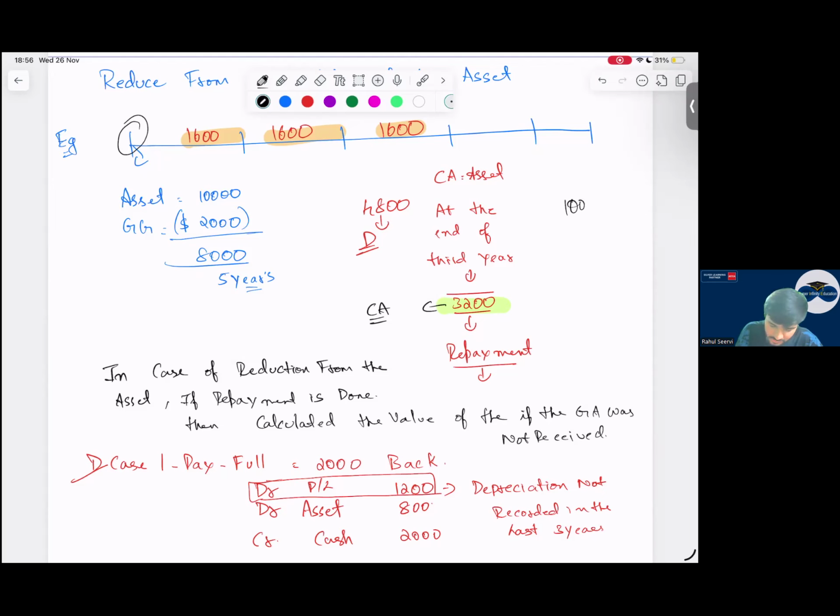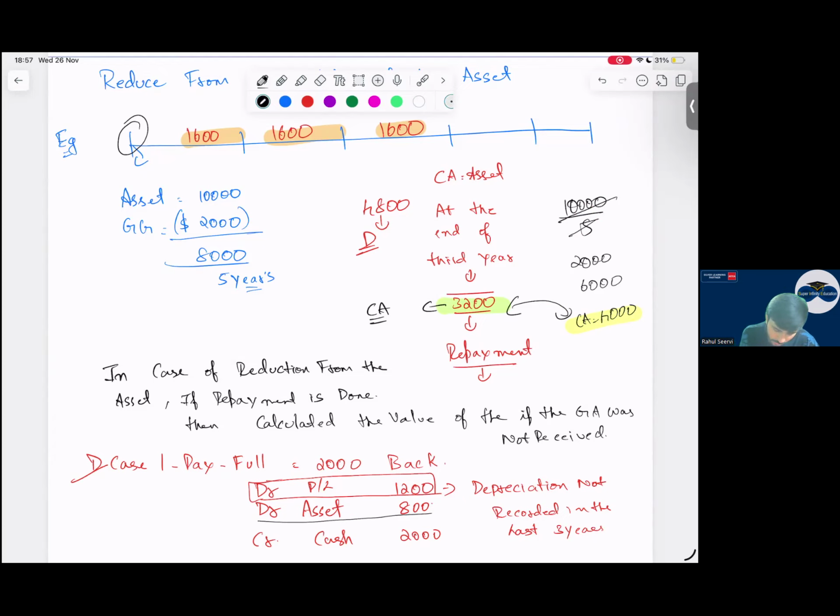So 10,000 divided by 5 years, that is 2,000 depreciation. So 6,000 is the depreciation. My carrying amount will be 4,000. But what is my carrying amount? My carrying amount is this one, 3,200. So I'll increase my carrying amount of the asset by 800.